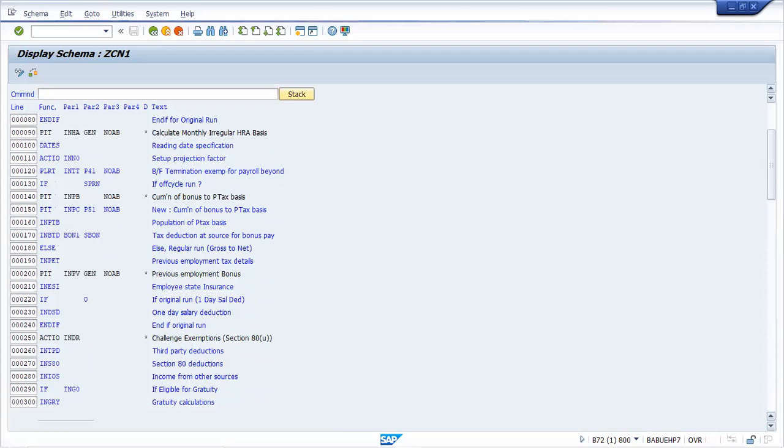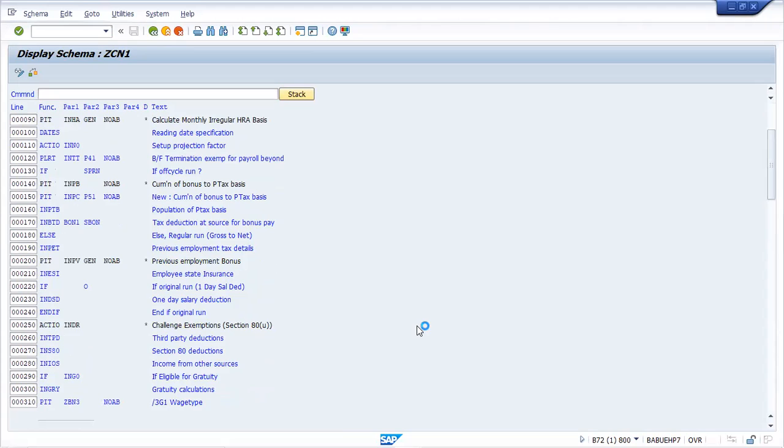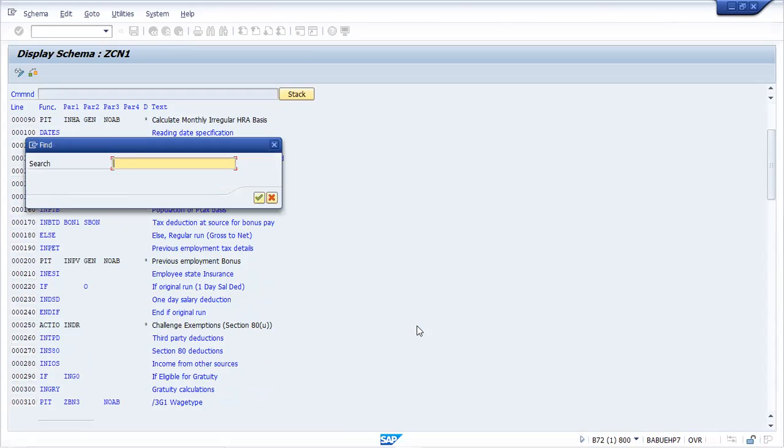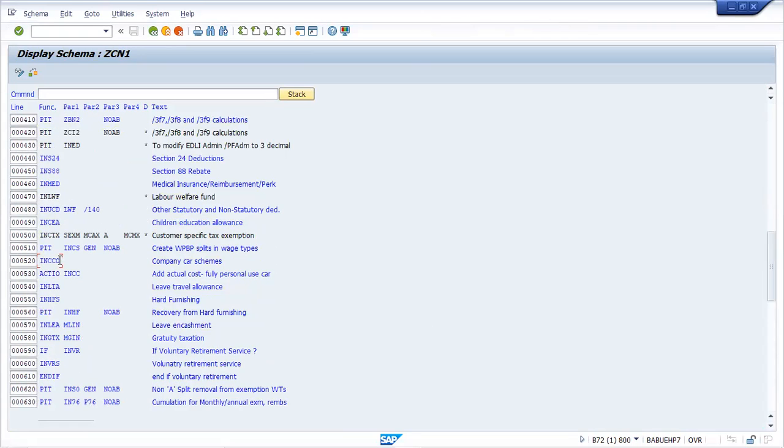That will work. Yes, sir. INCCO, you got it? This is your company car schemes. So the detail function, we have already seen it. And here, this is how inside your schema, this function has been used as an input.